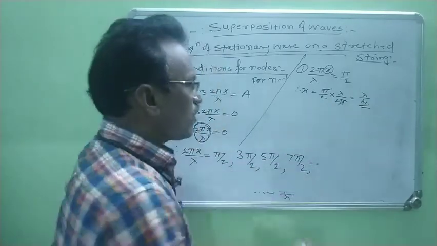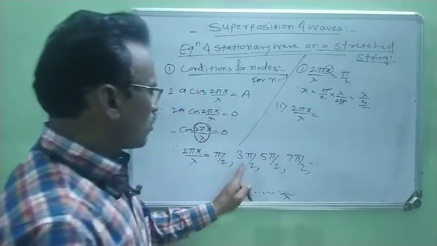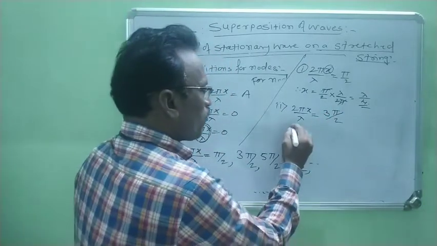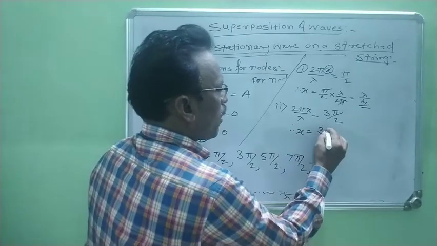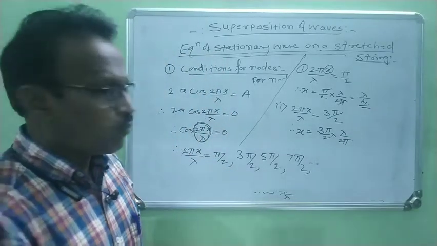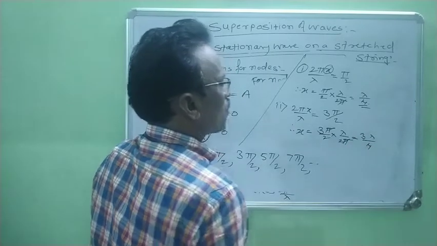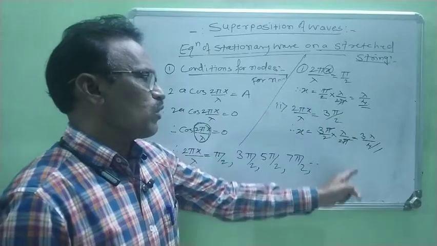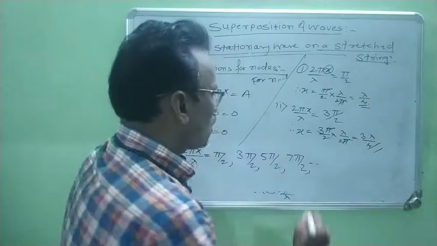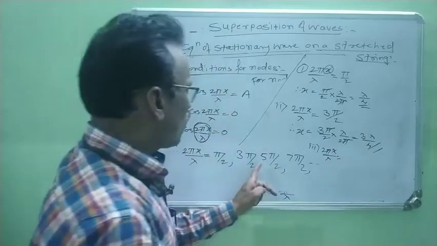Means when the angle is pi by 2, the position of the node from the origin is at lambda by 4. Second case: 2 pi x by lambda is equal to the second angle, which is 3 pi by 2. Again we find x from this equation: 3 pi by 2 into lambda upon 2 pi. Again pi gets cancelled, and it is 3 lambda by 4. Therefore, when the angle is 3 pi by 2, the position of the second node is 3 lambda by 4. Third, now 2 pi x by lambda equal to 5 pi by 2.